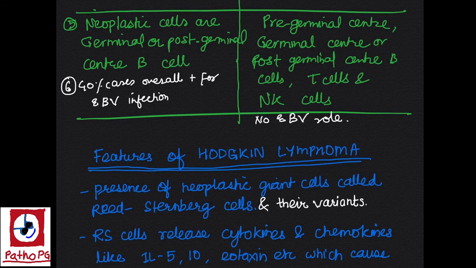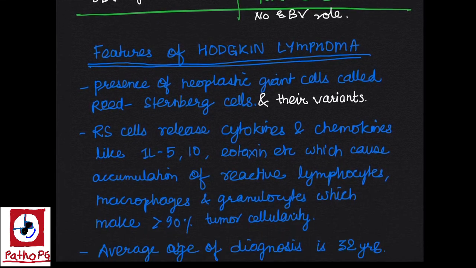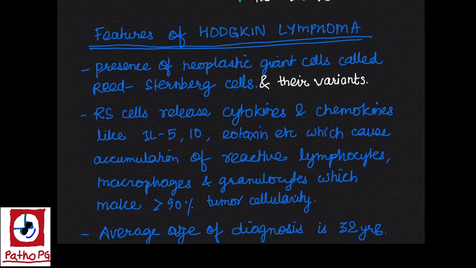Now let's study some common features of Hodgkin lymphoma. Hodgkin lymphoma is a kind of homogeneous disease group. These are 5 in number and they have certain common features, like the presence of neoplastic giant cells called Reed-Sternberg cells and their variants. So there are classic Reed-Sternberg cells, which are found in all the classic Hodgkin lymphoma, and there are other variants also. Reed-Sternberg cells release cytokines and chemokines like interleukin 5, 10, eotaxin, etc., which cause accumulation of reactive lymphocytes, macrophages, and granulocytes, which make up more than 90% of the tumor.